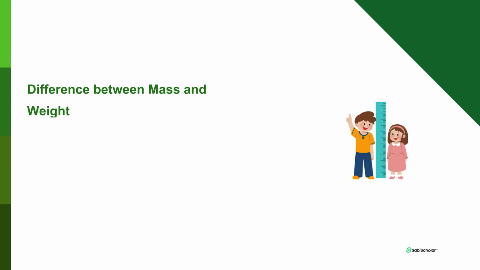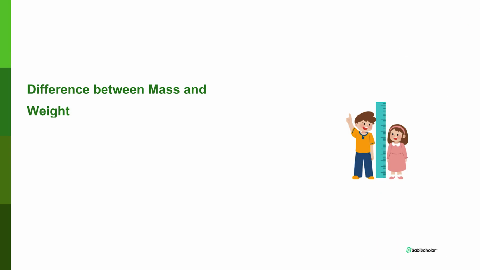Now, because people usually confuse mass and weight, it is important for us to distinguish between them. What are the differences between mass and weight? First, mass is constant, while weight varies. Mass is the quantity of matter contained in a body, so it is constant. It does not change. Weight, on the other hand, is mass multiplied by the acceleration due to gravity.